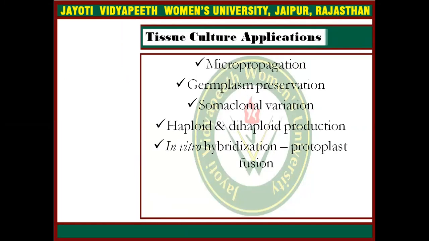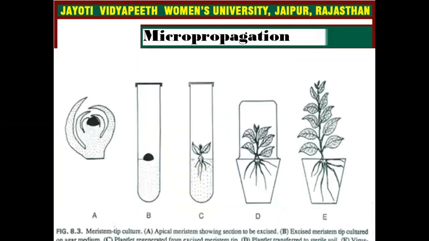Tissue culture applications involve basically haploid and diploid plant production, somaclonal variation, and germplasm preservation. Here are the basic steps of micropropagation, which I have explained in my previous sessions.